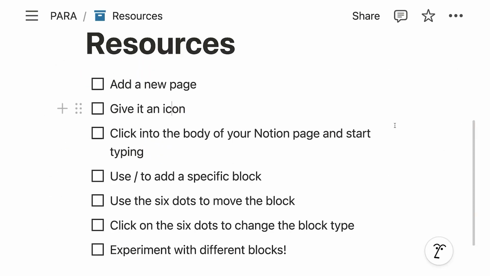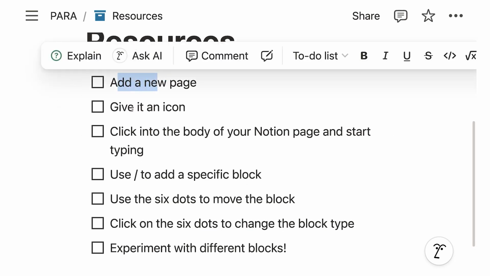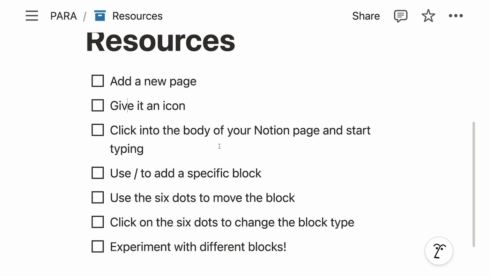So quick recap. And if you want also a little exercise after you finish watching this video, go to Notion, add a new page, give it an icon, click into the body of the page and just start typing.